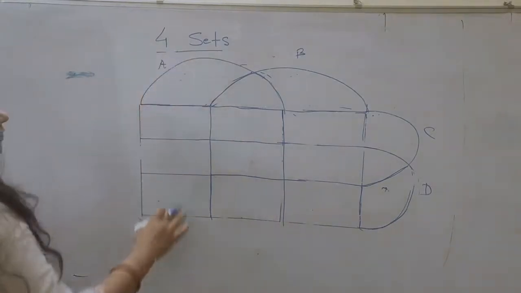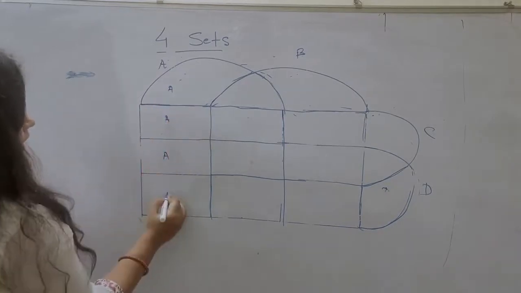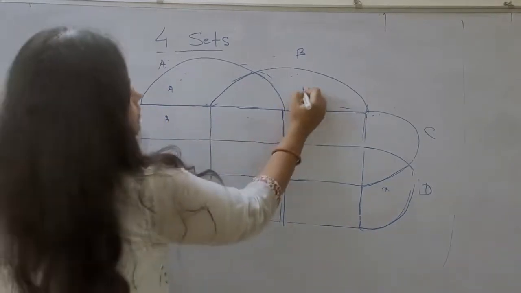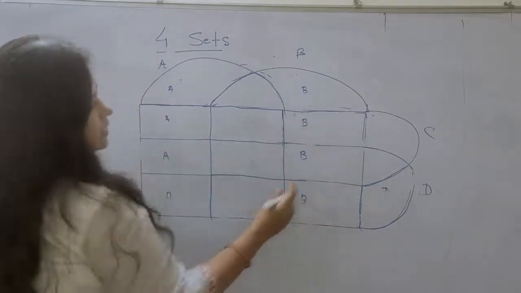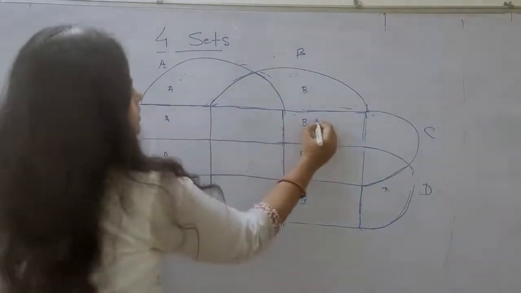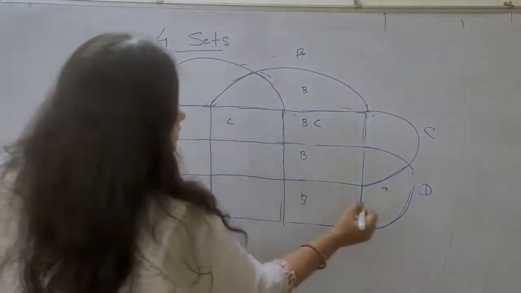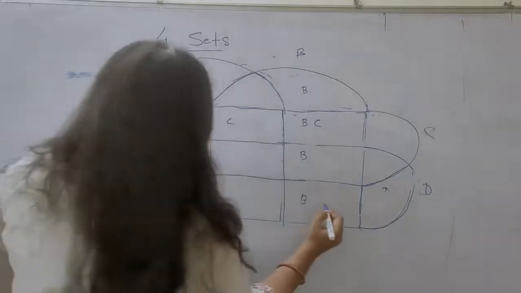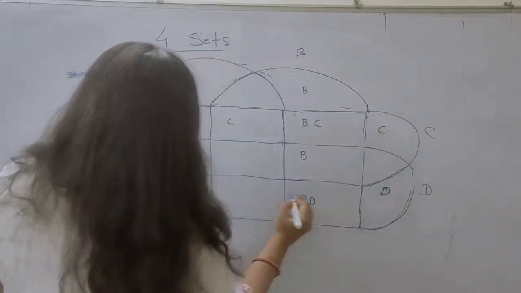This is the region of A, we can write it A. This is the region of B, we can write it B. This is the region of C, we can write it C. This is the region of D, we can write it D here.